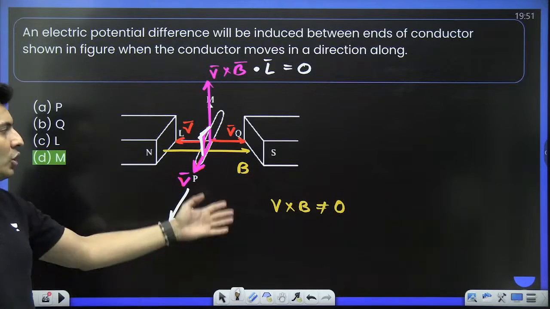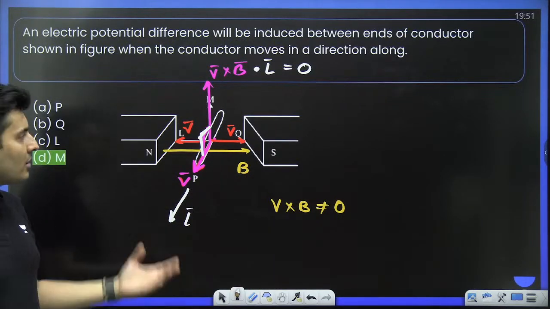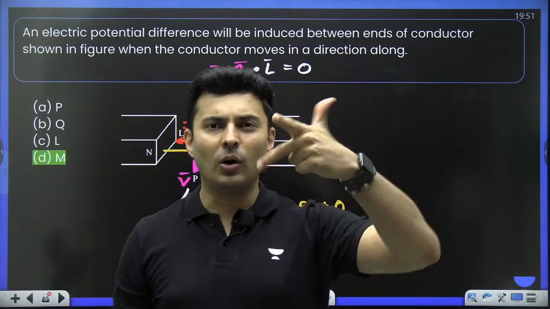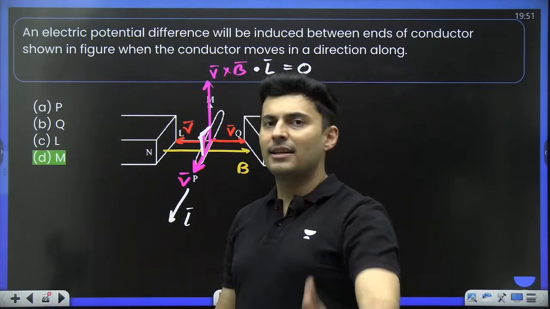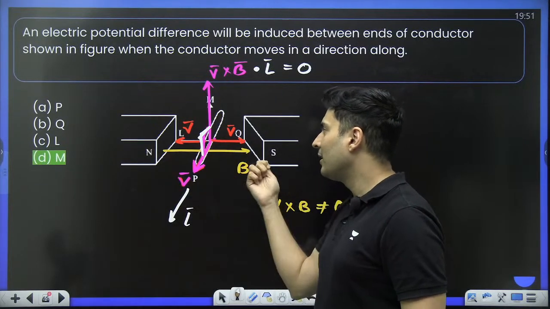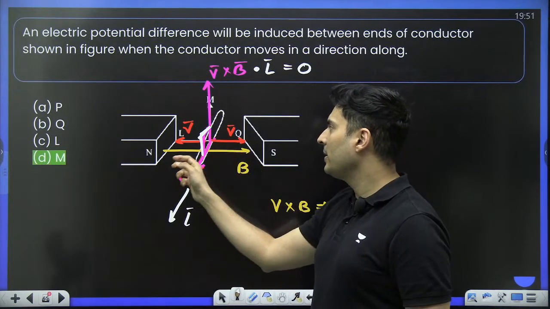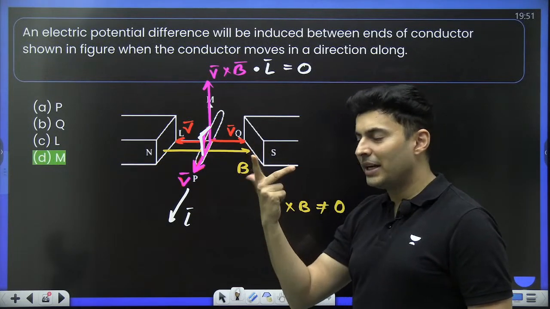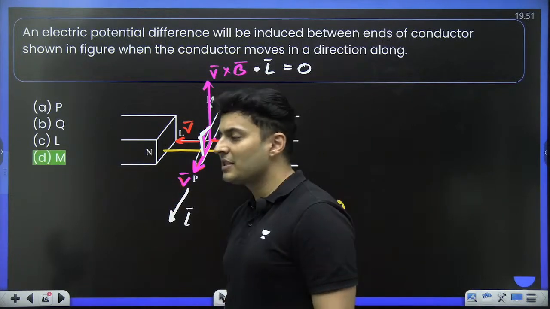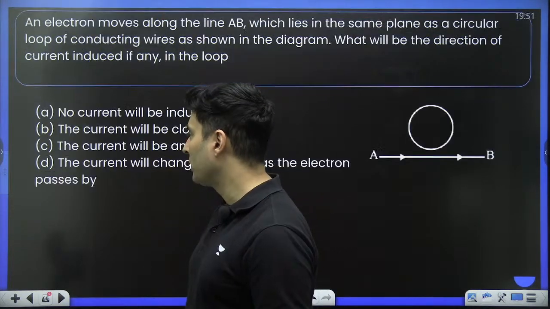You can try it out. You will see that V cross B will not be 0. In fact, when length, velocity and magnetic field, all three are perpendicular, there is always an EMF. Length, velocity and magnetic field, all three are perpendicular. Always you will see there will be an EMF. So that's why the answer is B. Directly only you can go about it.